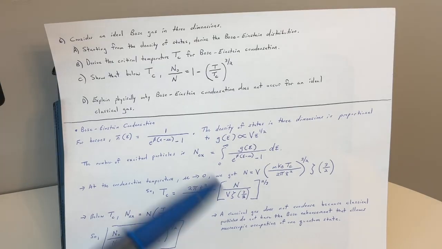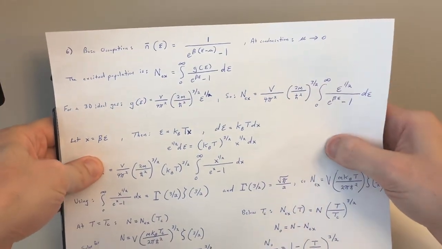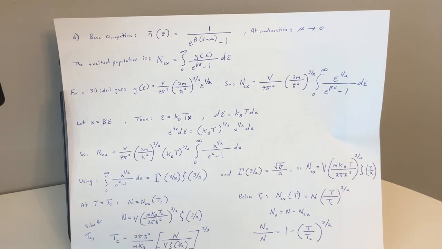And lastly here, just for the condensed form of this, a classical gas does not condense because classical particles do not have the Bose enhancement that allows macroscopic occupation of one quantum state. Okay, so let's now go back to part A, a derivation of the Bose-Einstein distribution. I just want to make sure we have a bit more in the explanation for that. So going on to that.